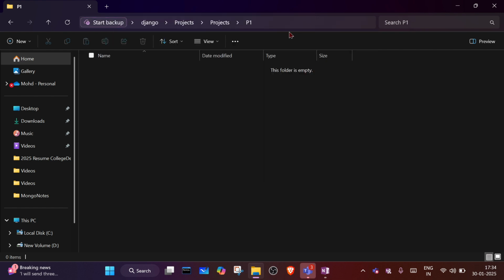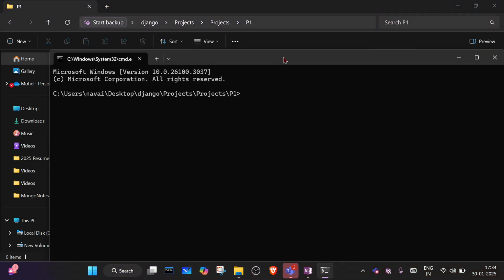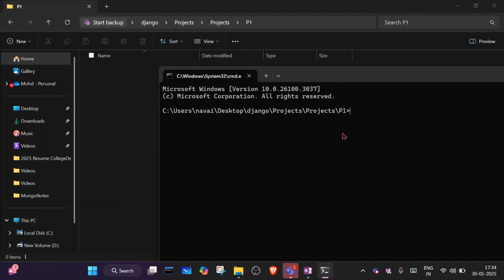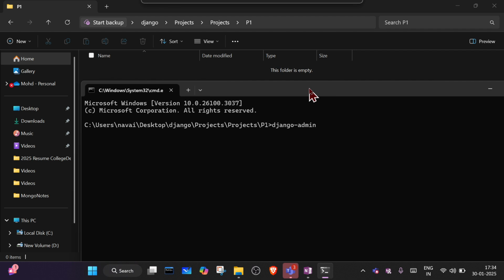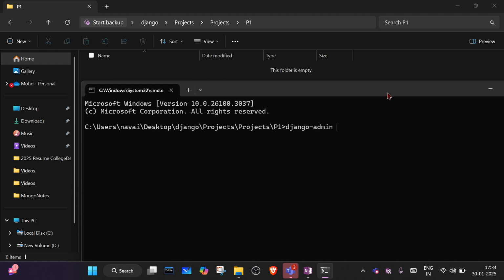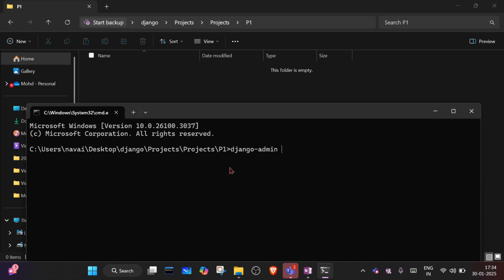Here I've created one folder, P1, project one. Here I will create a Django project. So we write django-admin. What is the next command we need to write to create the project?